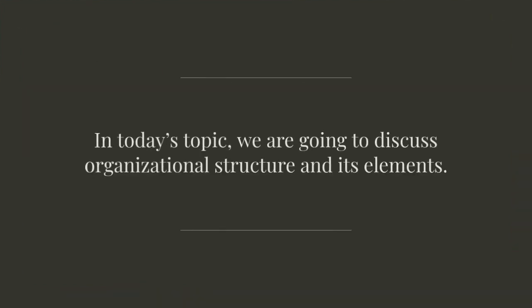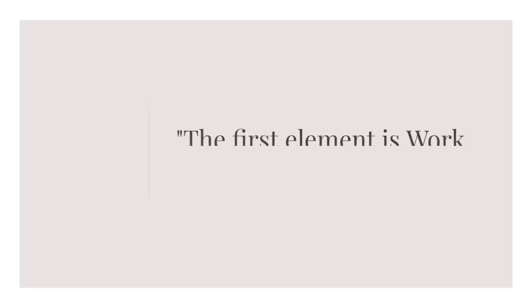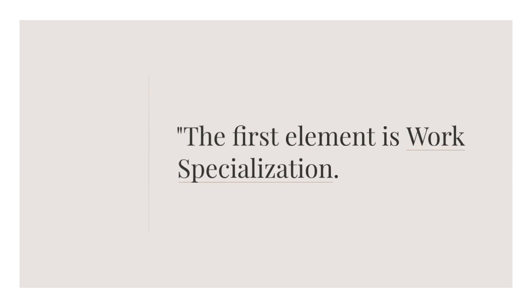In today's topic, we are going to discuss the organizational structure and its elements. So without any delay, let's go to the video. An organizational structure is that which defines how job tasks are formally divided, grouped and coordinated. Broadly, there are 7 key elements which should be addressed while designing the organizational structure. Let's discuss all of them.